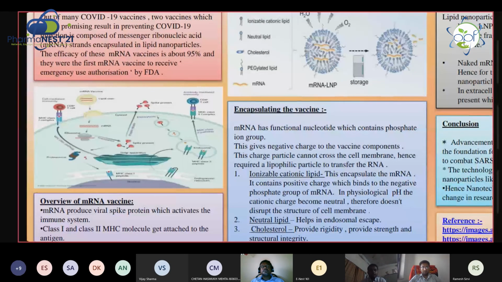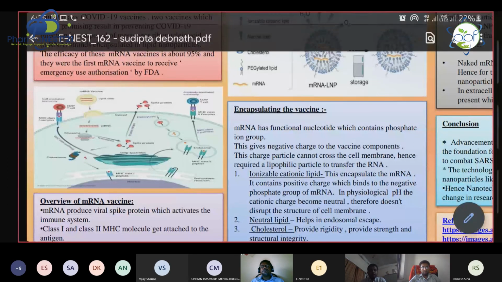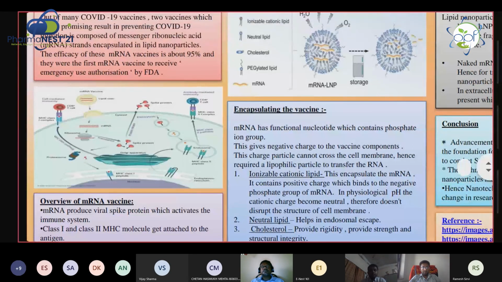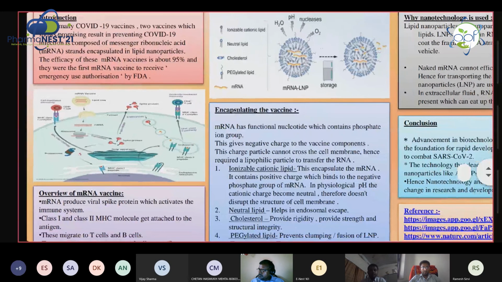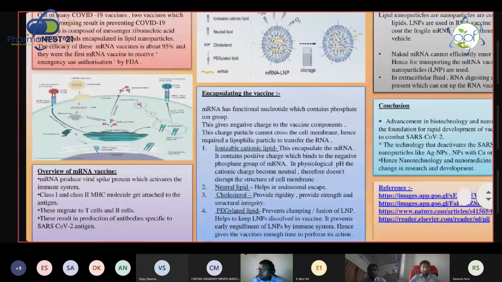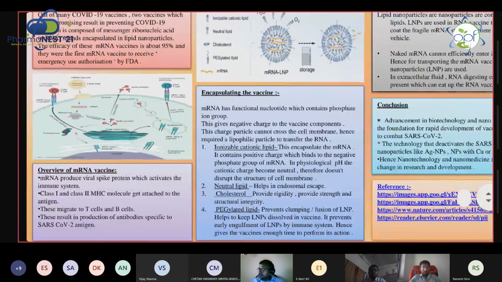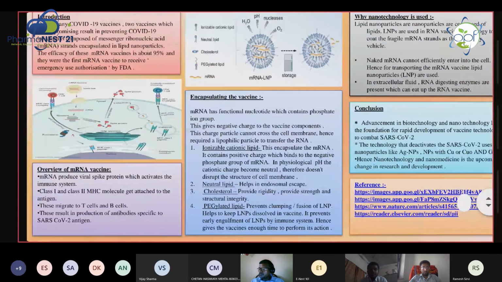This prevents early engulfment of lipid nanoparticles by the immune system, hence gives the vaccine enough time to perform its action. While entering the cell membrane, the vaccine loses the PEGylated ligands. The lipid nanoparticle can be specific or non-specific.